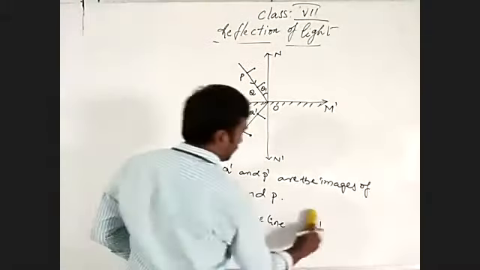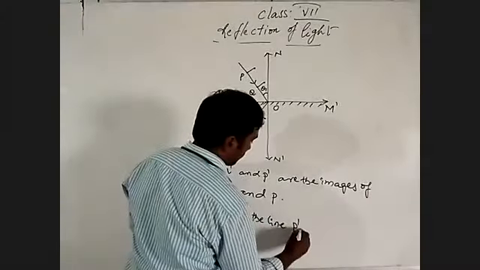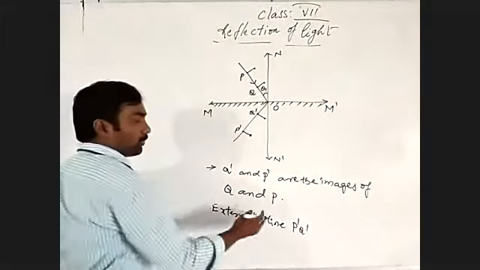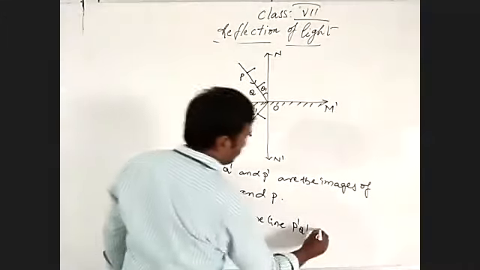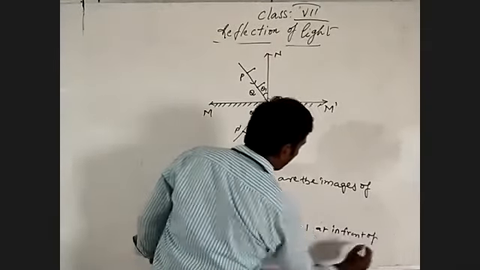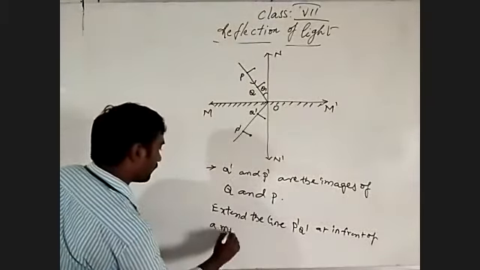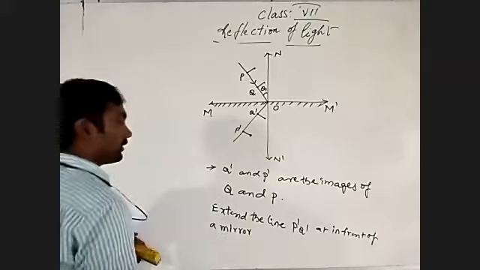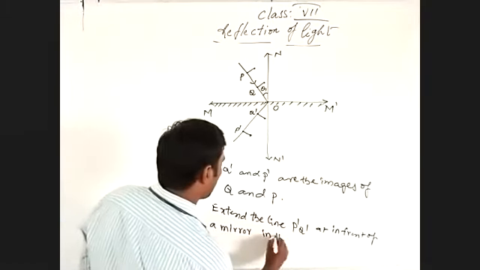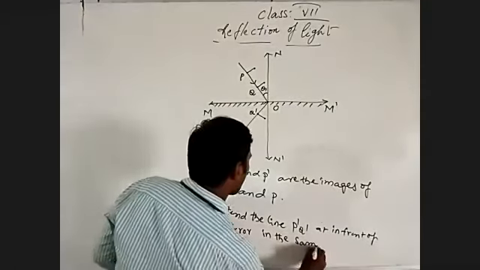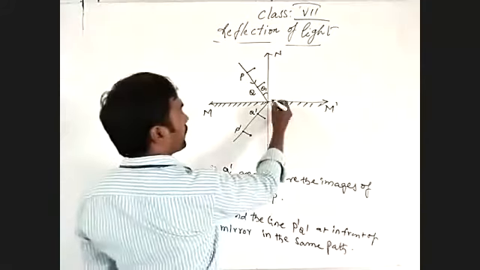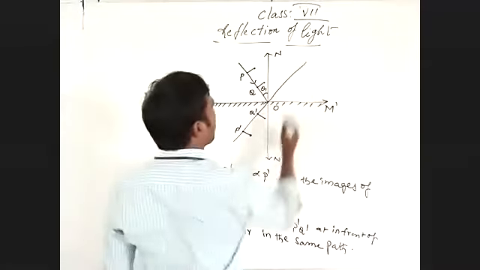Extend the line P dash Q dash. Extend the line means increase the line P dash Q dash in front of the mirror, in the same path. So we are going to extend it in the same path in front of the mirror.